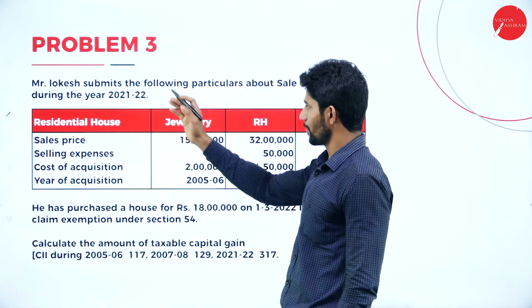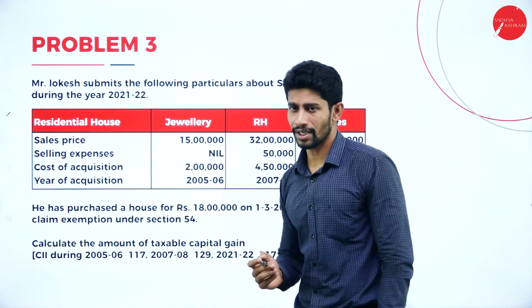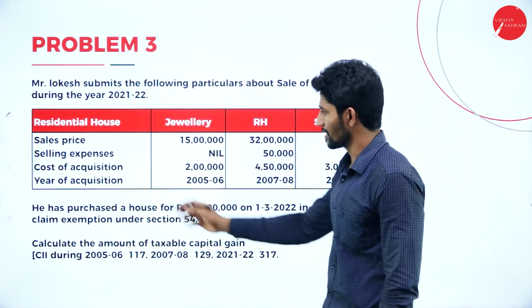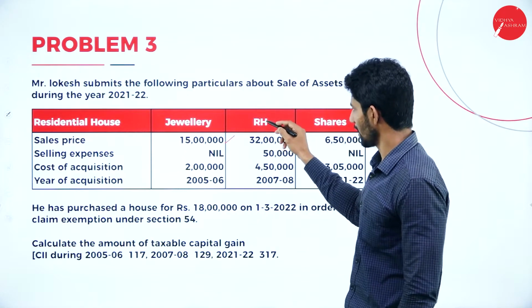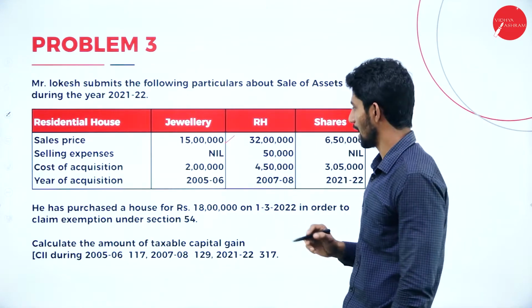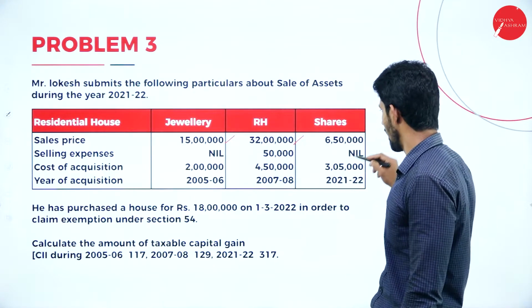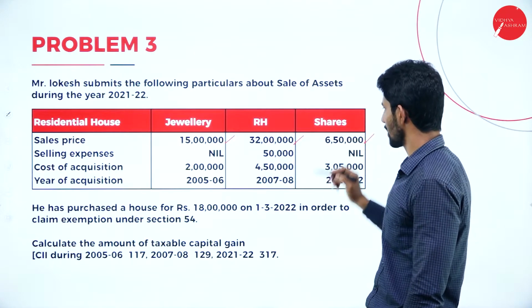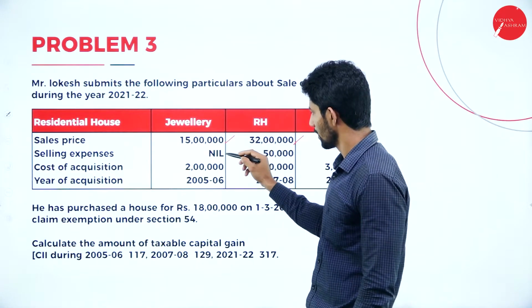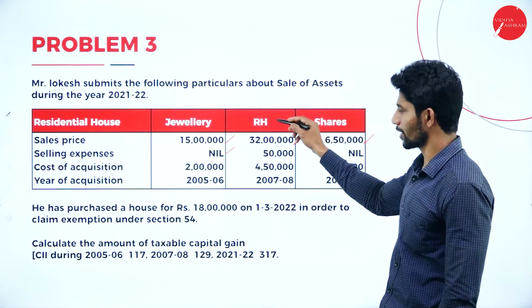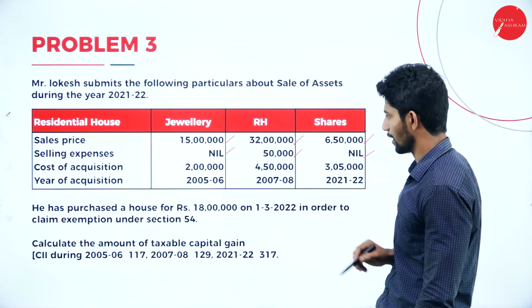Mr. Lokesh submits the following particulars about sale of assets during the year 2021-22. Sales price of jewelry is rupees 15 lakhs. RH is nothing but residential house, rupees 32 lakhs, and shares rupees 6,50,000. Selling expenses of jewelry is nil. Selling expenses related to residential house is 50,000. Related to shares, nil.